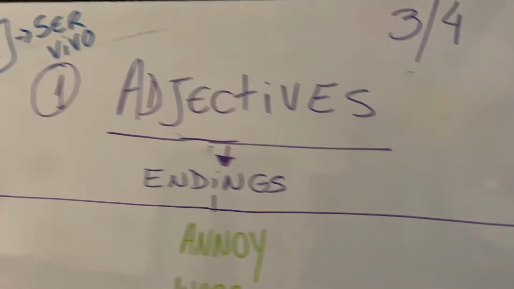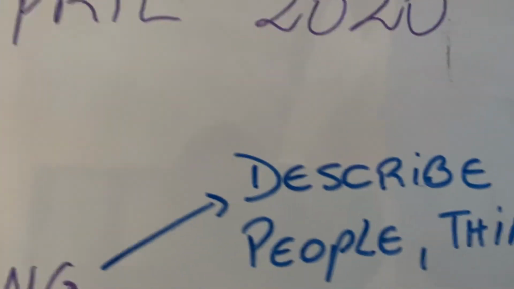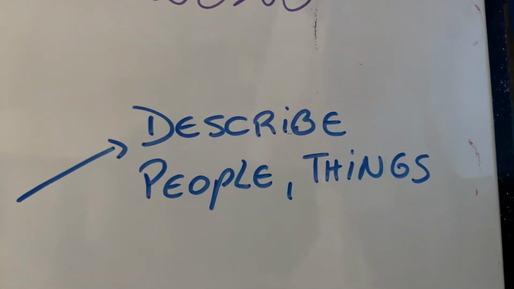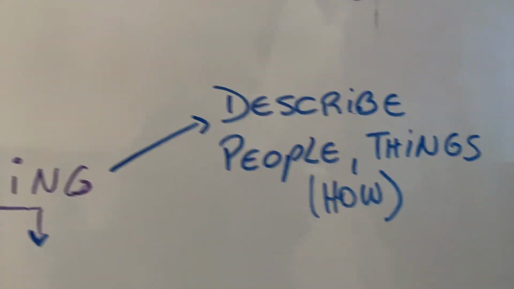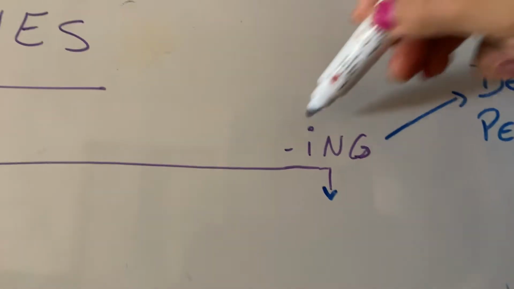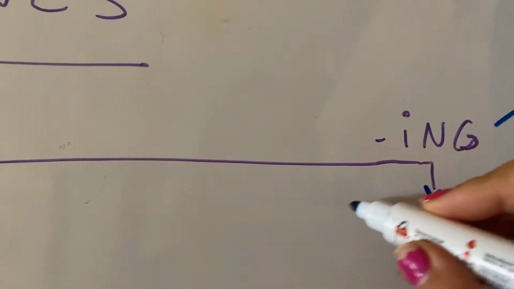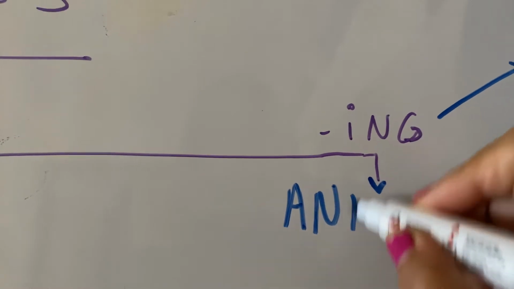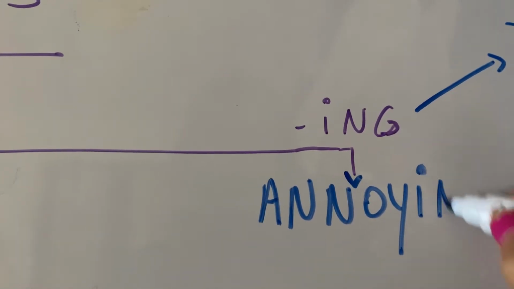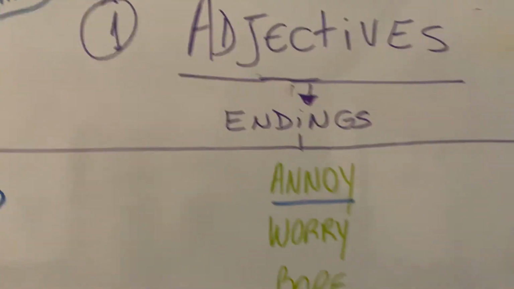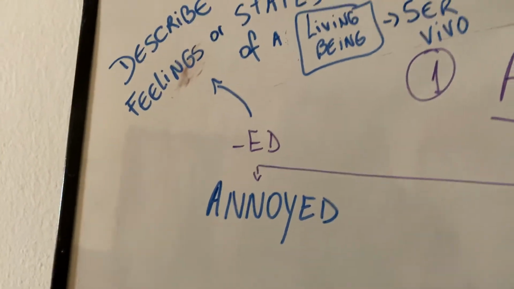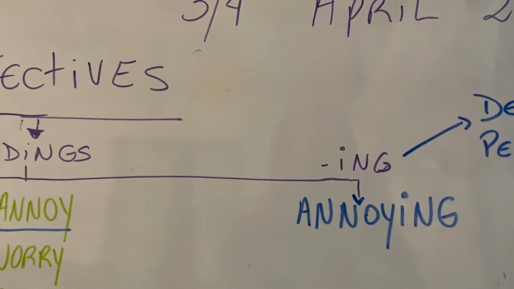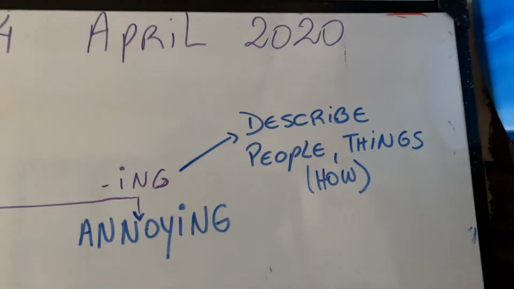But if I want to describe people or things, how the things are, cómo son esas cosas, right? How those things are, I need ing. So annoy is going to be annoying, all right? Here we have, then from this word, we transform it into two possible adjectives. Annoyed to describe feelings, annoying to describe how people or things are.